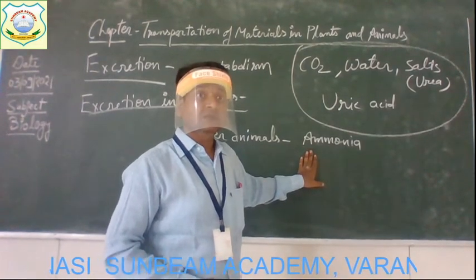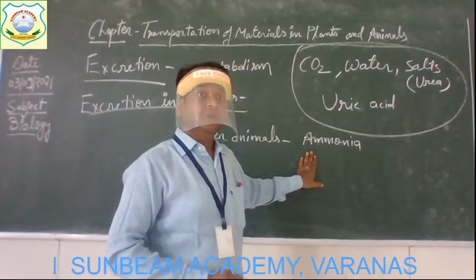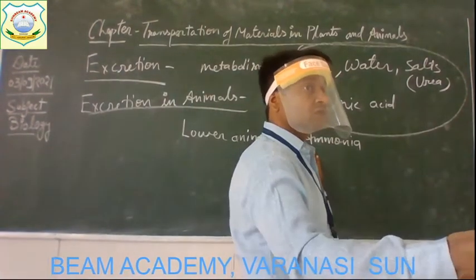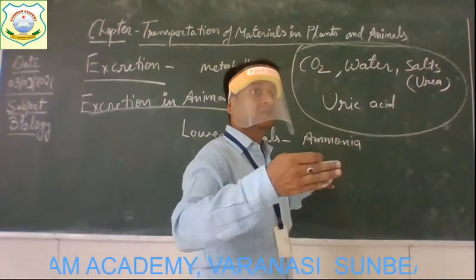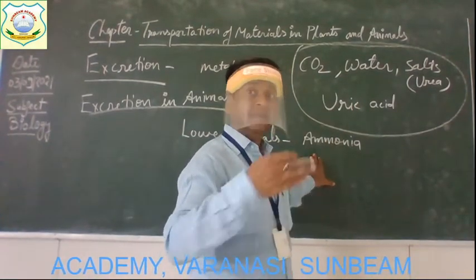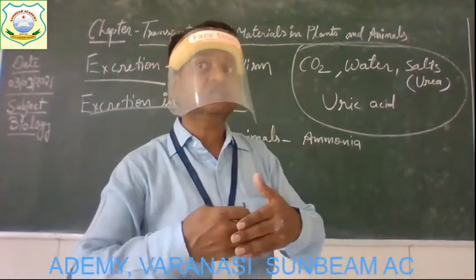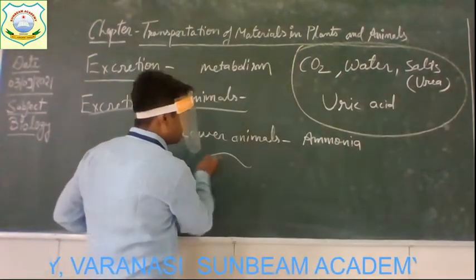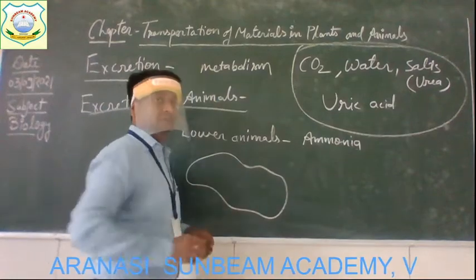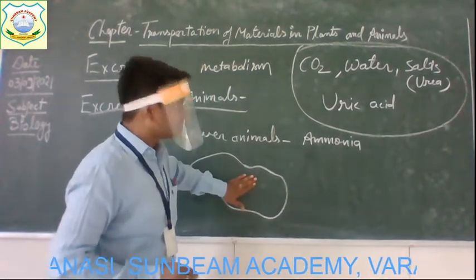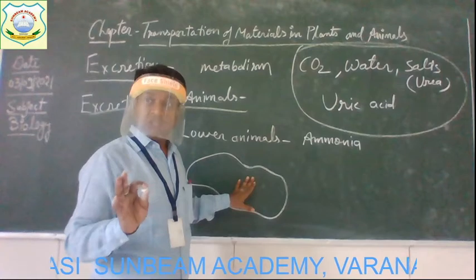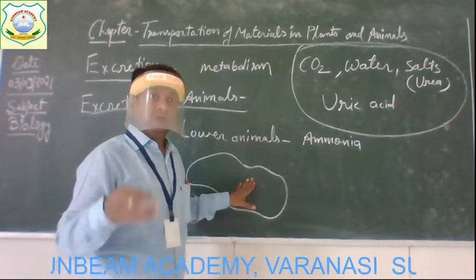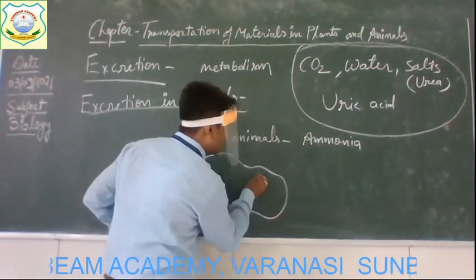Diffusion means what? A material moves on the basis of its concentration, and this movement occurs from higher concentration to lower concentration. So suppose this is the body of an amoeba. After the process of digestion and cellular respiration, the waste material is produced in the form of ammonia.